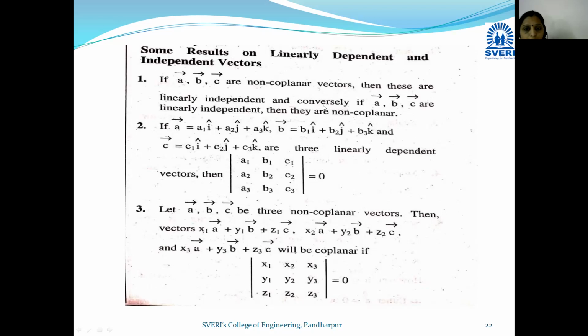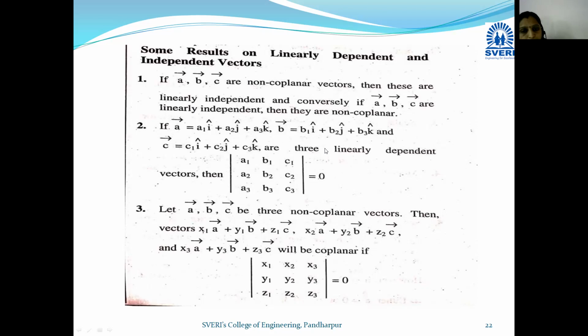And conversely, if a bar, b bar, c bar are linearly independent, then they are non coplanar. Same sentence, vice versa: if vectors are non coplanar, then these are linearly independent. If vectors are linearly independent, then we can say that vectors are non coplanar. Okay, see the second result.